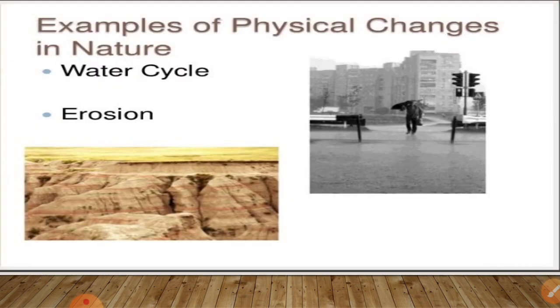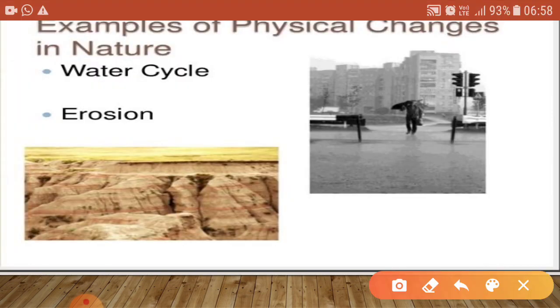Now, there are some examples which occur in nature also, like the water cycle and erosion, means soil erosion, which are the physical changes that occur in our environment.